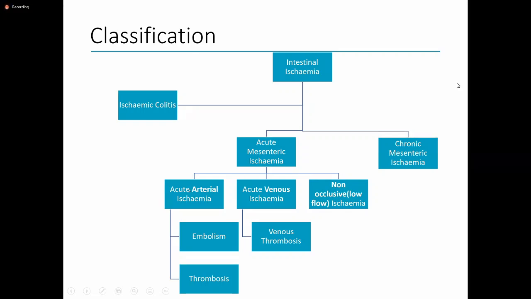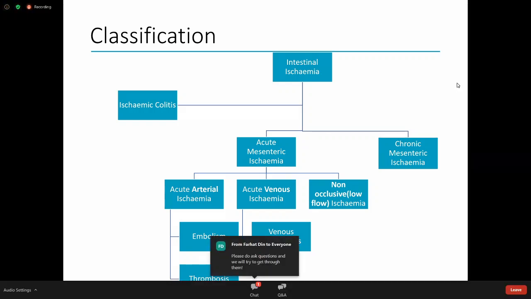And acute mesenteric ischemia can be due to acute occlusion of a big blood vessel supplying the intestine. It can be due to occlusion of a big vein that's draining the intestine, or it could be what's called non-occlusive. So the blood vessels, the artery and the veins, are not occluded, but the flow in those blood vessels is so low that the bowel becomes ischemic, and this can be very difficult to diagnose. Of the acute arterial ischemia, it can be due to an embolism, or it can be due to thrombosis, and I'll go through the definitions of those in a little bit longer. As I said, acute venous ischemia is usually due to thrombosis in a big vein that drains the intestine.